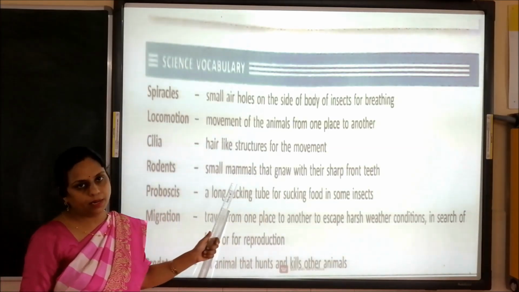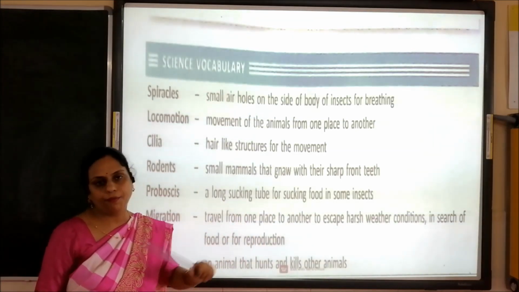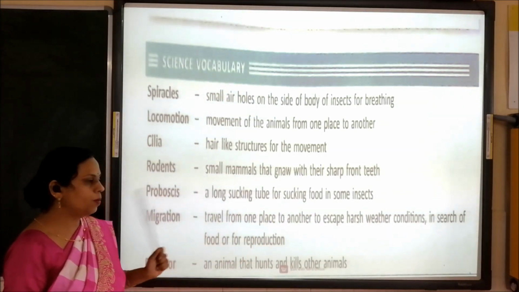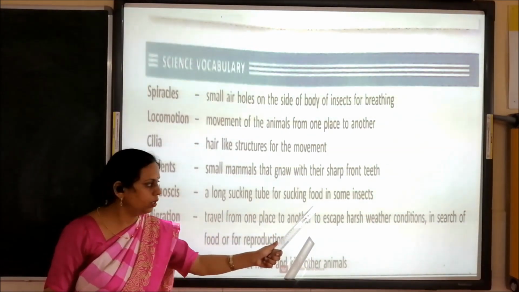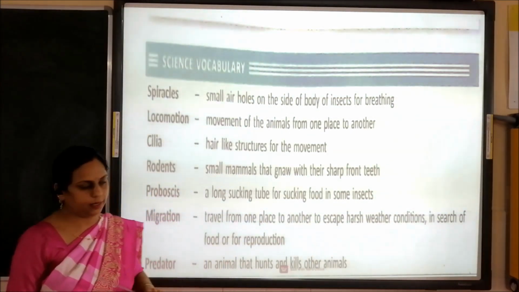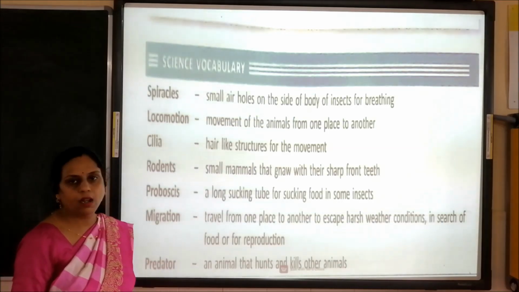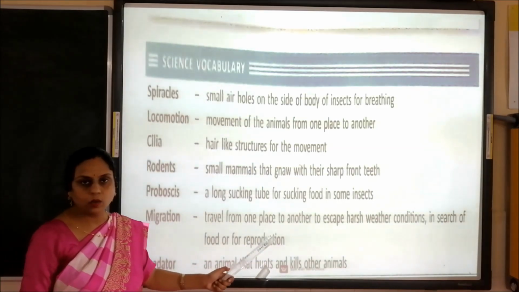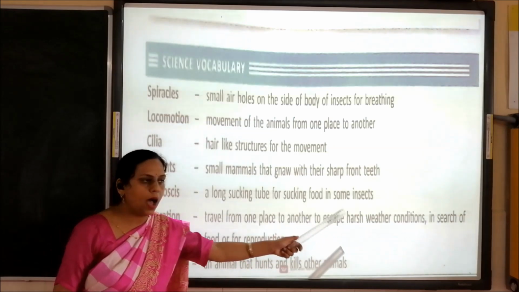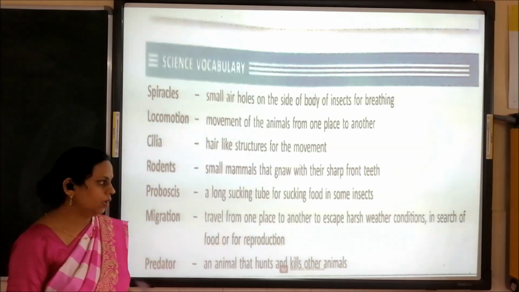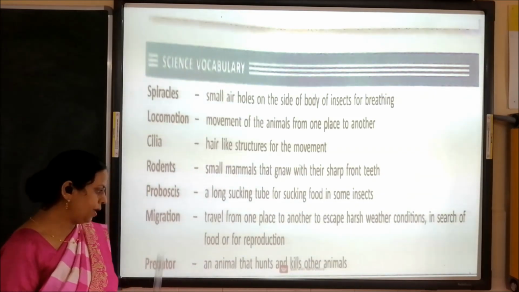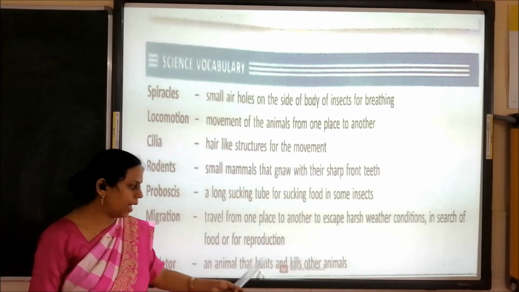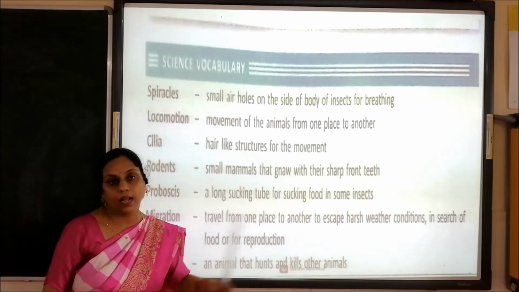Rodents, small mammals that gnaw with their sharp front teeth. Proboscis, a long sucking tube for sucking food in some insects. Migration, travel from one place to another to escape harsh weather conditions, in search of food or for reproduction. Predator, an animal that hunts and kills other animals.